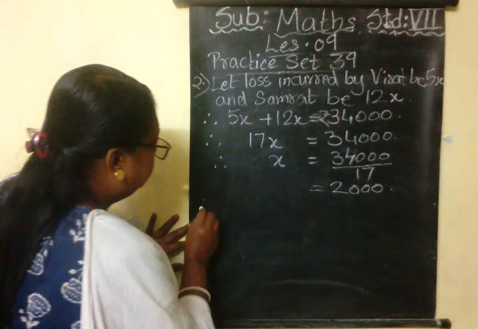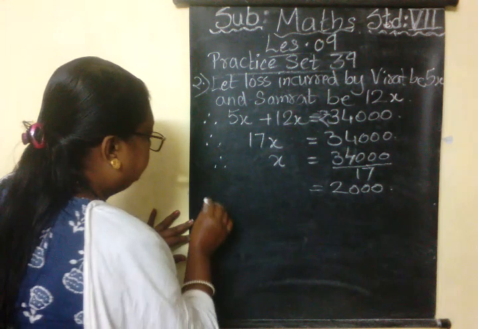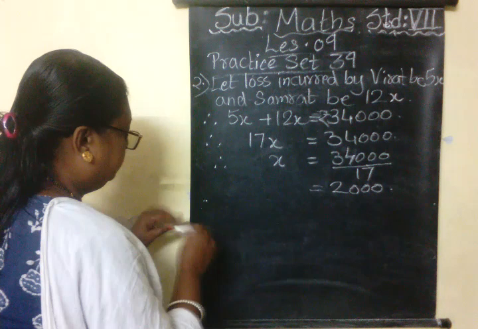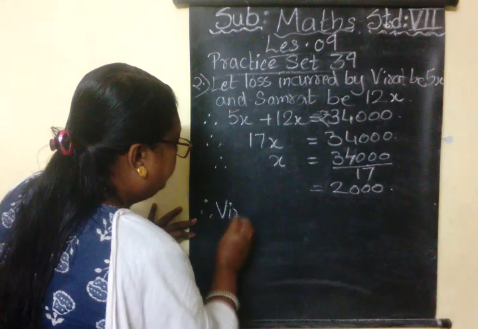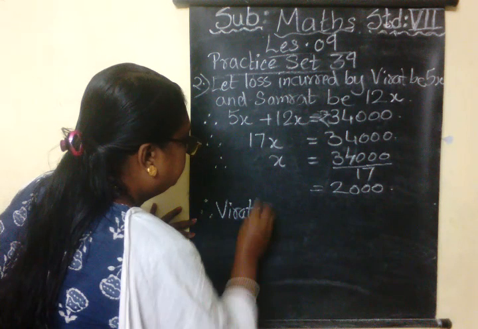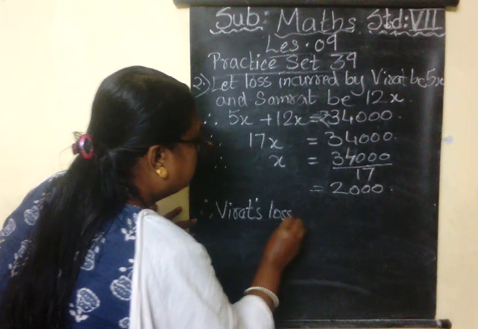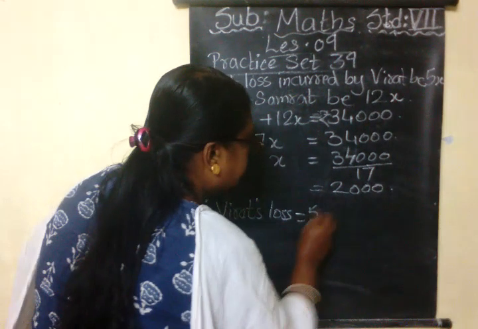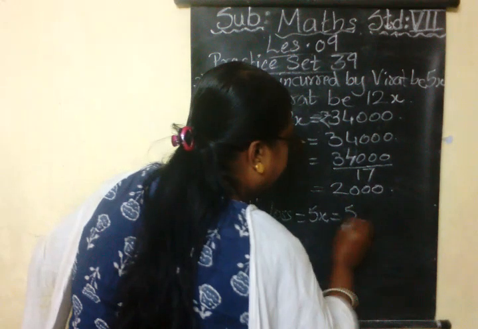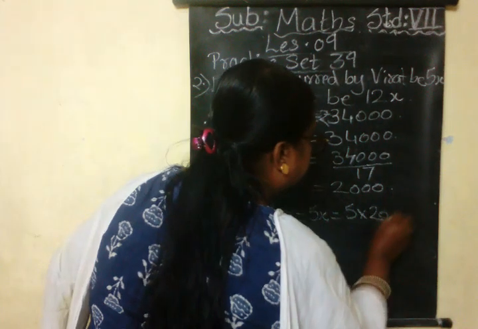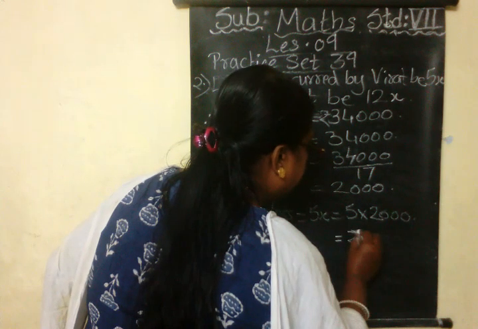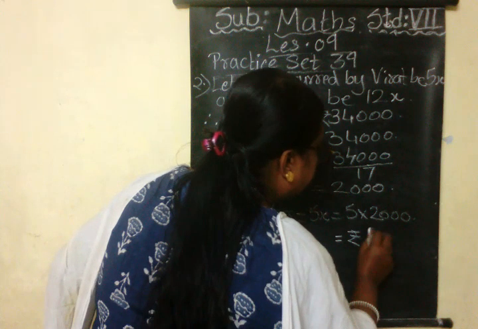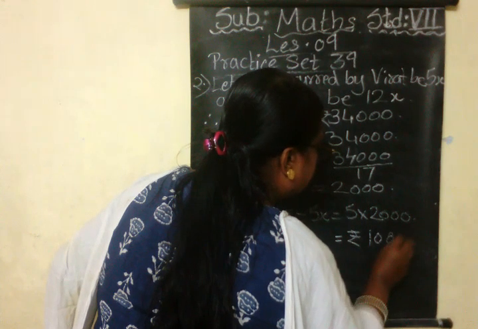Therefore Virat's loss is equal to 5x is equal to 5 into 2,000, which equals rupees 10,000.